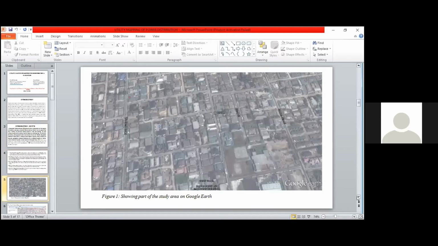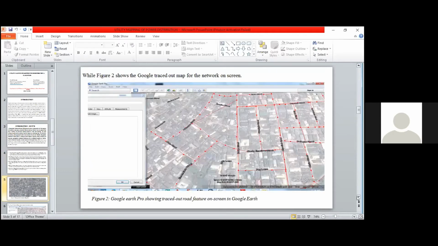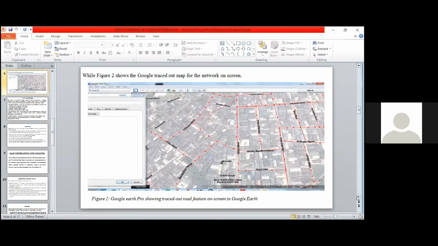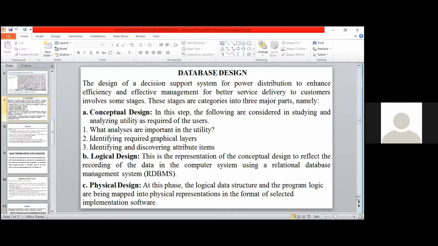The DPPA is called Delta Property Authority in Delta State, Nigeria. And this is the Google Map showing the entire network. Now, for the system to work, we need database design. For you to carry out a GIS network, to use the GIS technique effectively, you have to carry out a database design. And this design is classified into three: we have the conceptual design, the logical design, and the physical design.